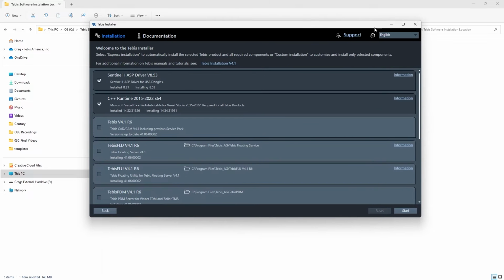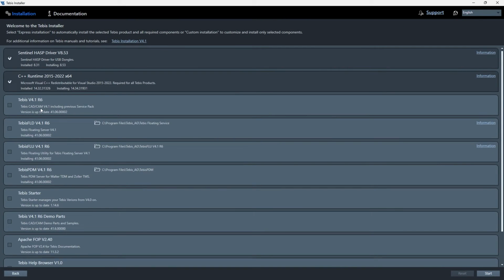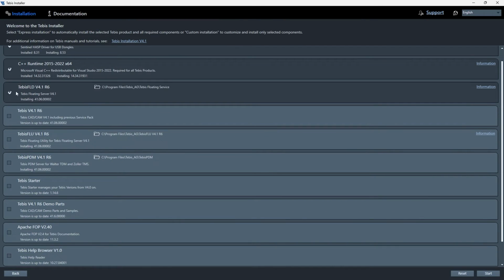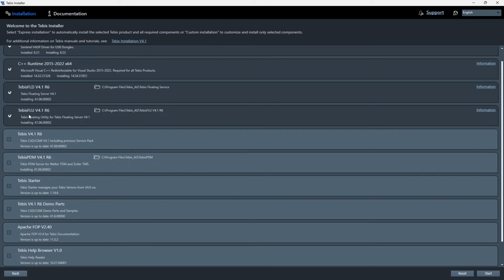Now when I open this up, there's going to be a lot of different items that are here. So we do want to download the HASP driver, so when we plug the dongle into the computer, everything works. And we will implement the C++ libraries as well. So you're going to want to install the Tebis FLD. I would also install the Tebis FLU,